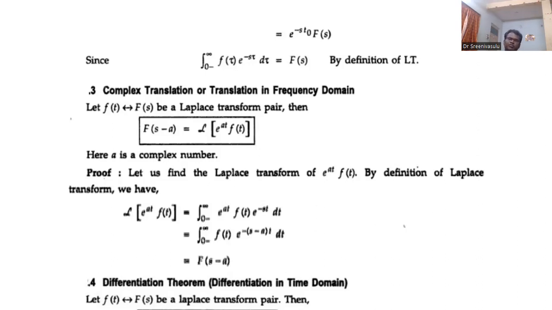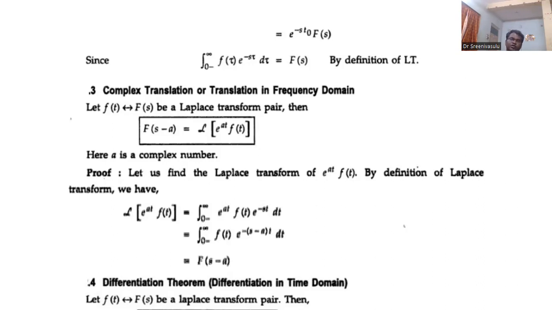Now in the time domain f of t, we are going to take a multiplication by e power at. So, the Laplace transform of e power at into f of t.